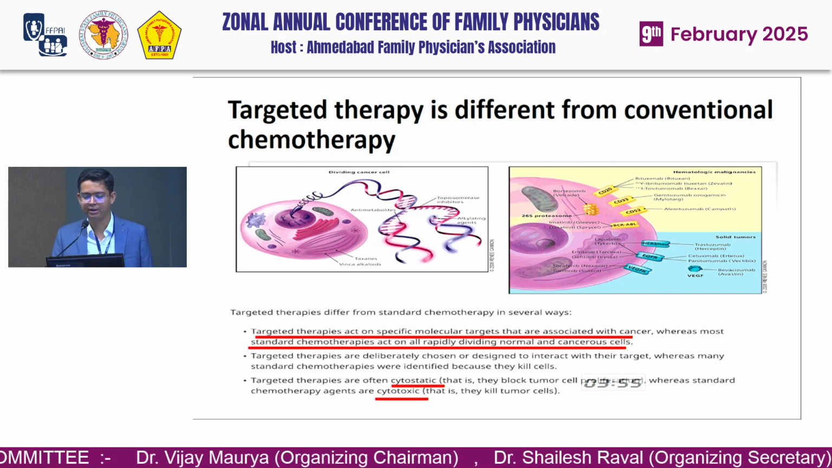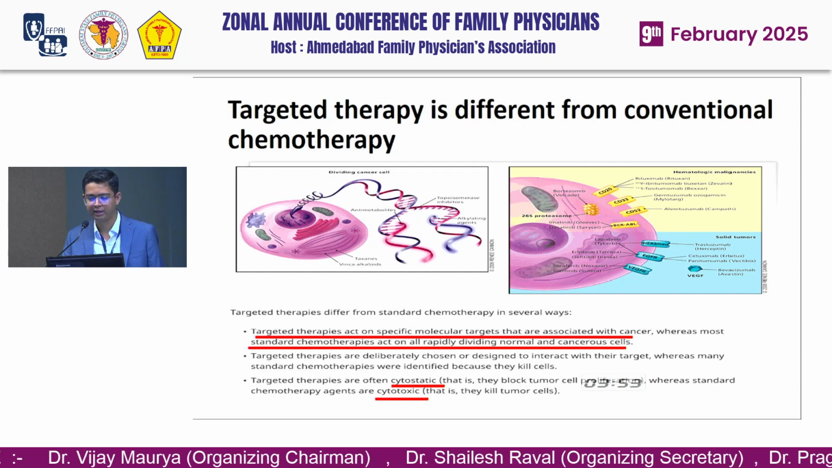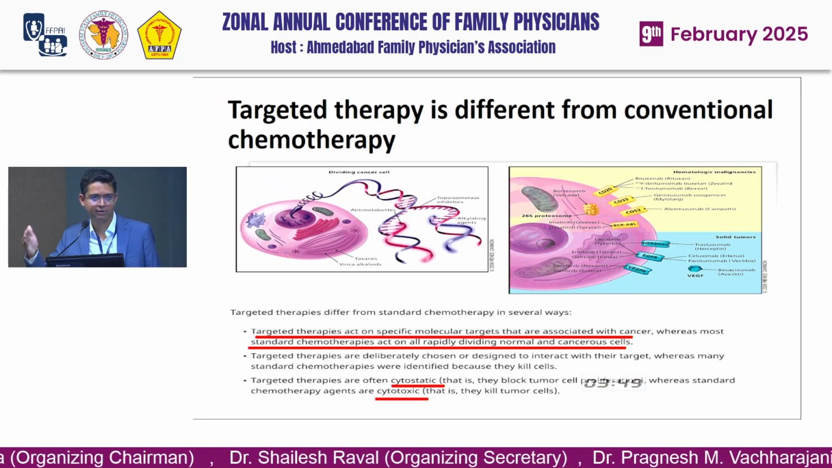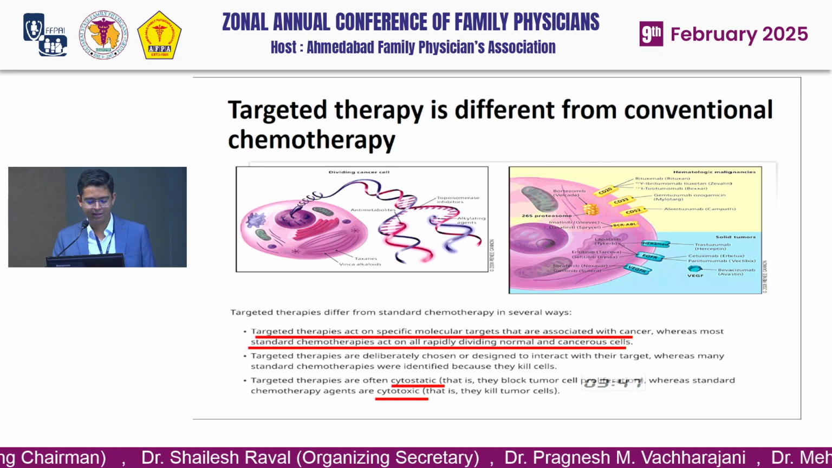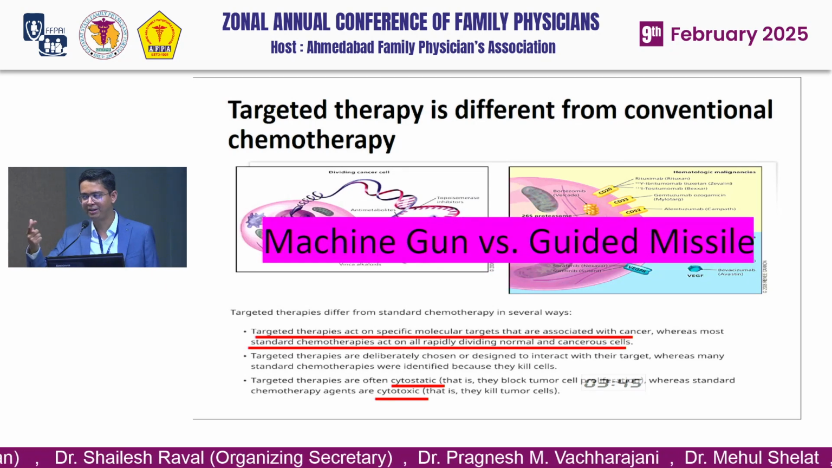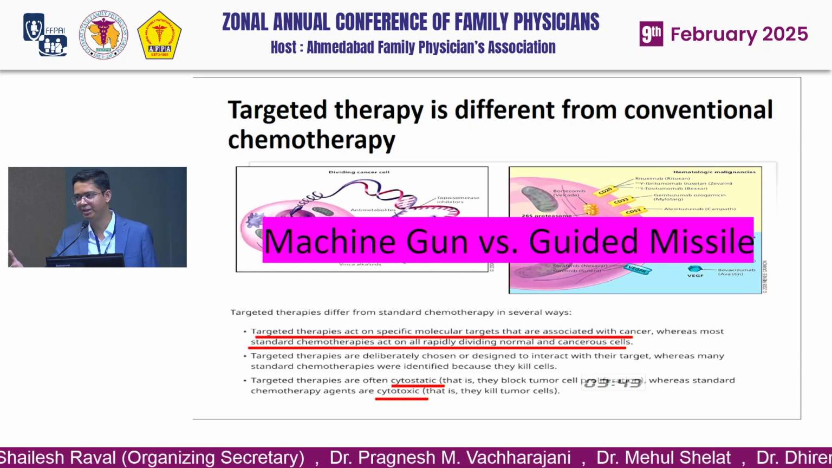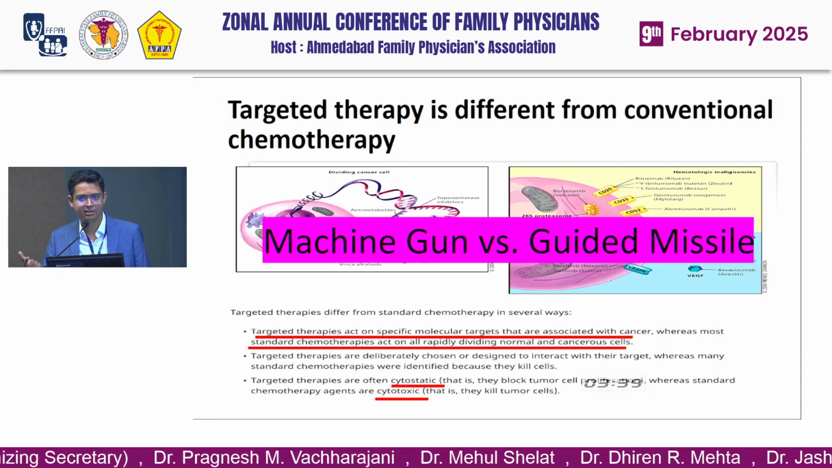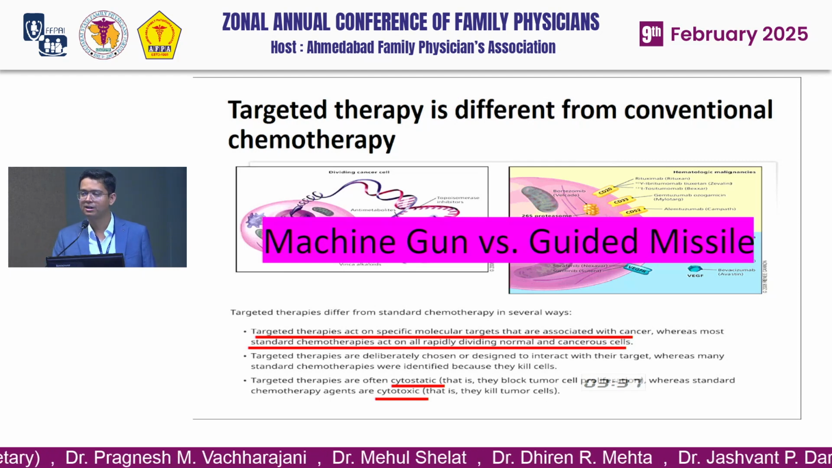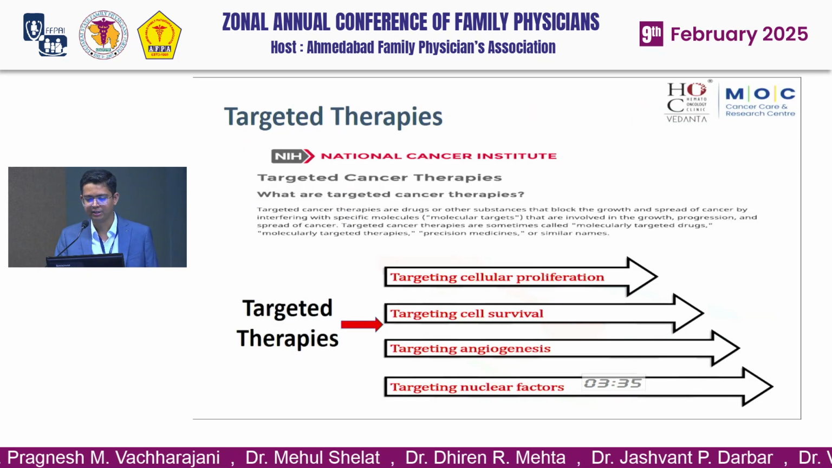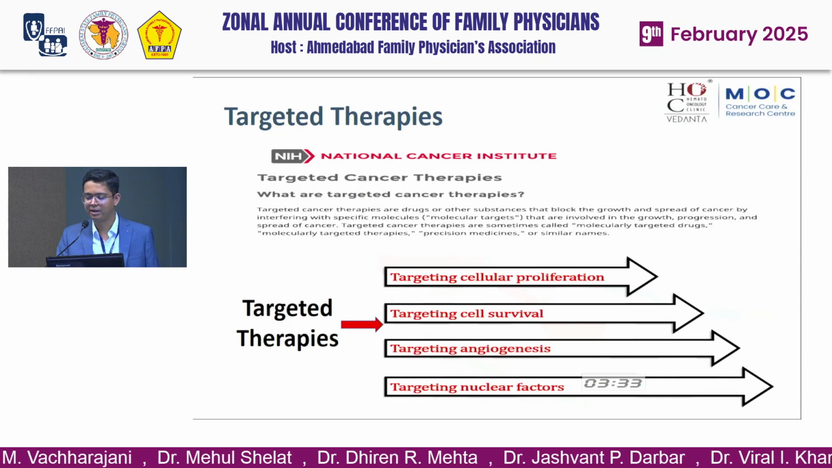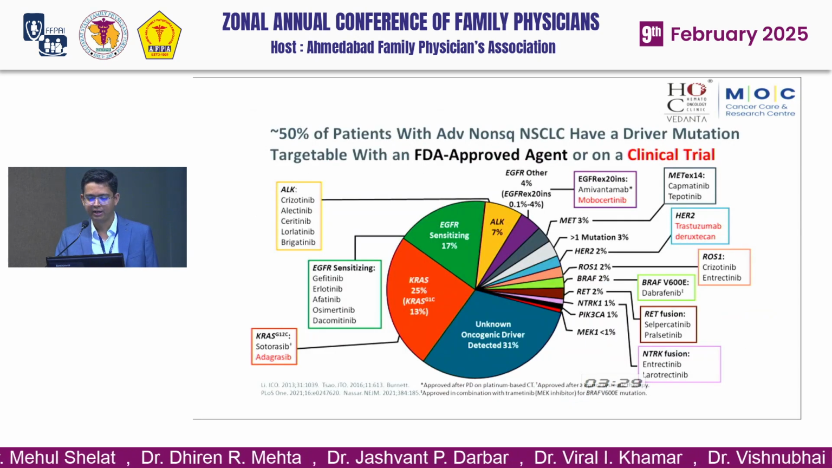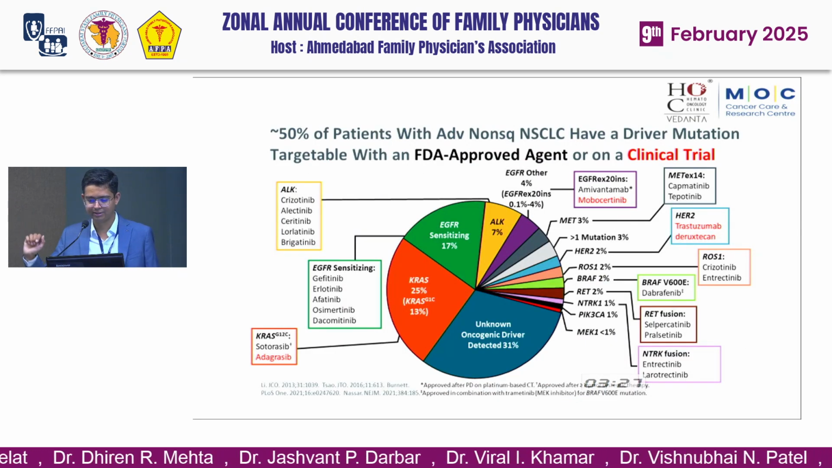Targeted therapy is very different from conventional chemotherapy. Targeted therapies act on specific proteins on the surface of the cancer cells. The difference between chemotherapy and targeted therapy is that chemotherapy is like a machine gun. It can act on the normal cells of the body as well as tumor cells. But targeted therapy is like guided missiles, acting specifically on the cancer cells, targeting cell proliferation, cell survival, angiogenesis and other nuclear factors. And these are the approved targeted agents in lung cancer.